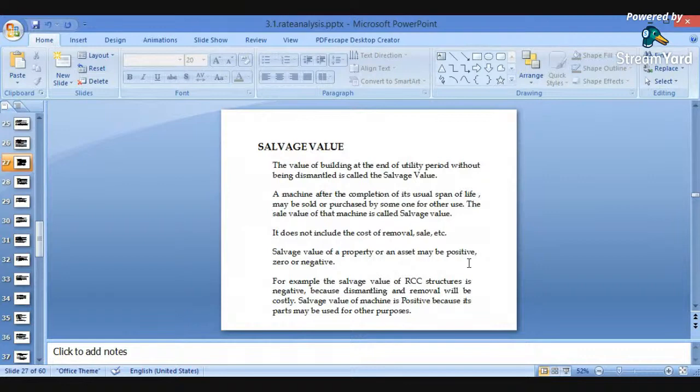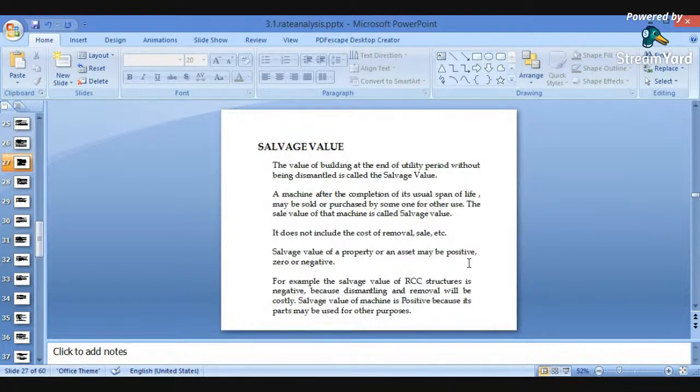Again, salvage value is also related with this. The salvage value is the value before dismantling. Scrap value is after dismantling of the materials, but the salvage value is before dismantling of the materials. Okay? So it is the value of the building at the end of its utility period without being dismantled.